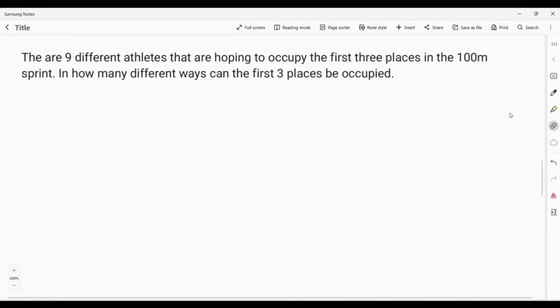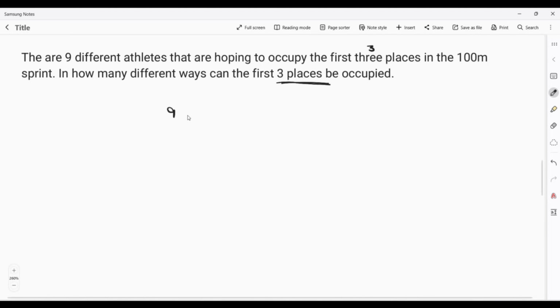And then here is a probability type of question. It is still counting principle, not probability itself, just counting principle. So they said there are 9 different athletes that are hoping to occupy the first three places in a 100-meter sprint. How many different ways can the first 3 places be occupied?